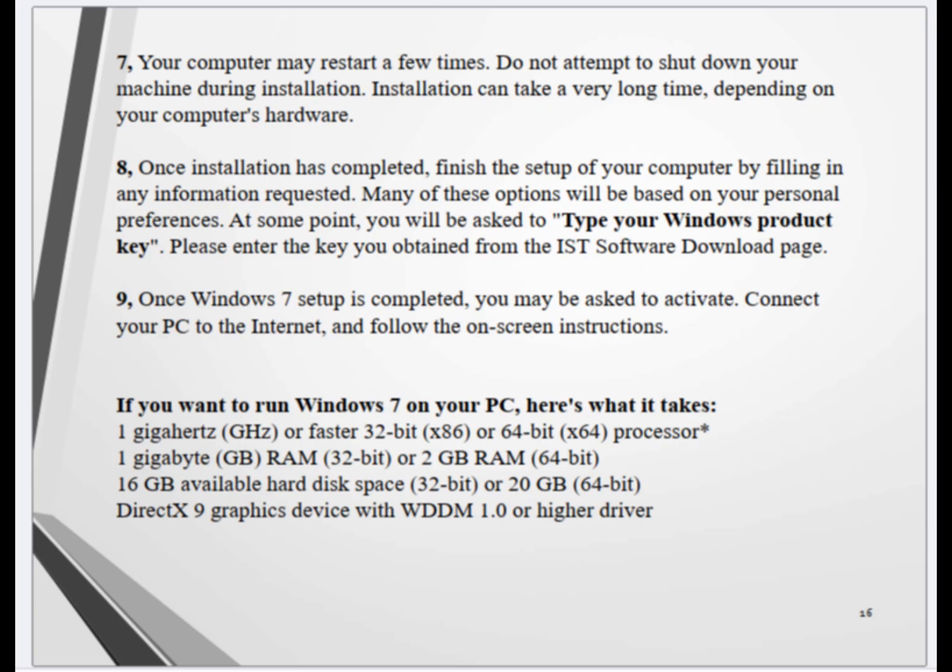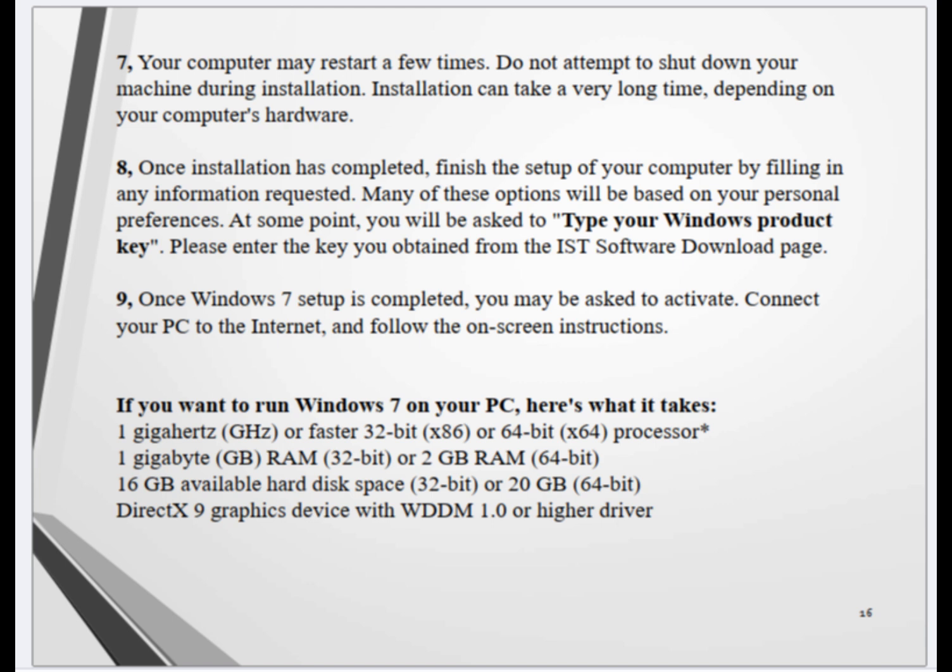8. Once installation has completed, finish the setup of your computer by filling in any information requested. Many of these options will be based on your personal preferences. At some point, you will be asked to type your Windows product key. Please enter the key you obtained from the IST software download page.